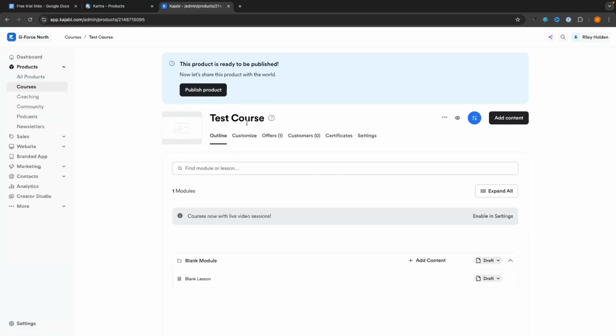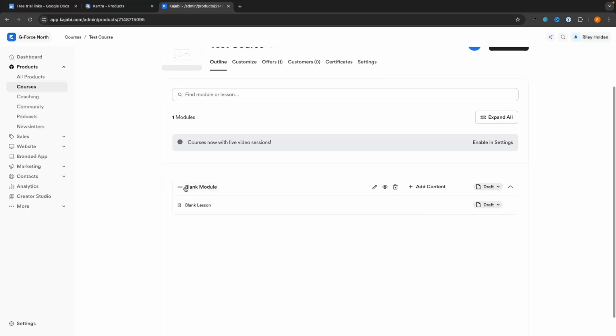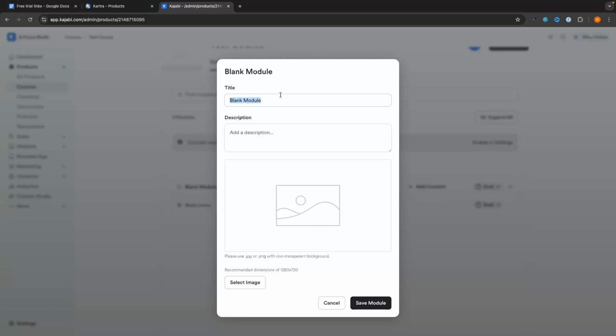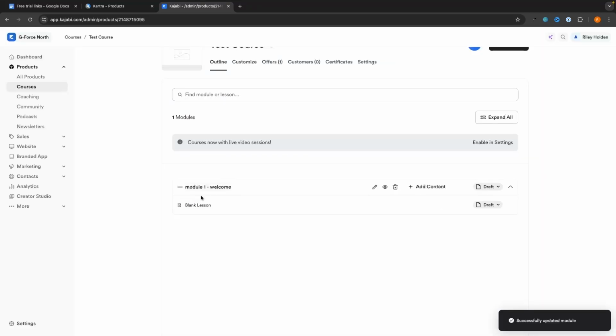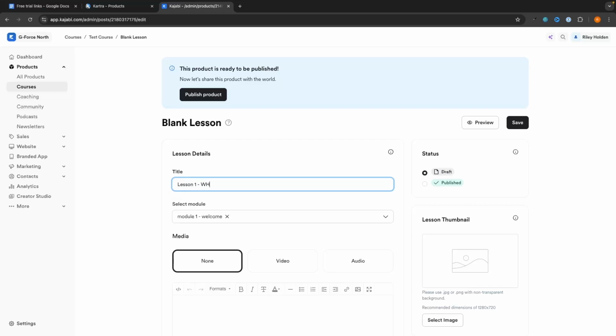And then in this area, this is where we can now go through and start building out this course. So we have modules and then we have lessons within modules. So I would go up here and let's just call this module 1, welcome. Then we can save the module. And within that module, we can then go down to the lesson right here, click in, and we can call this lesson 1, what you will learn.